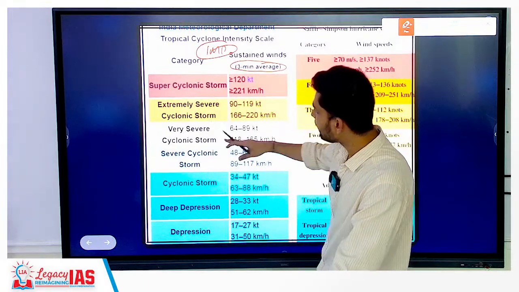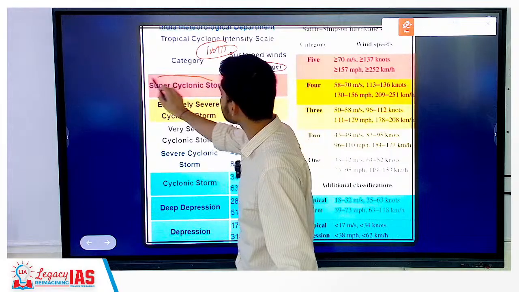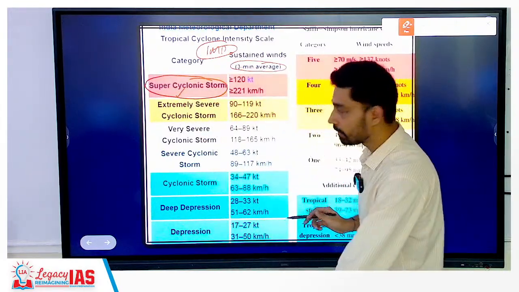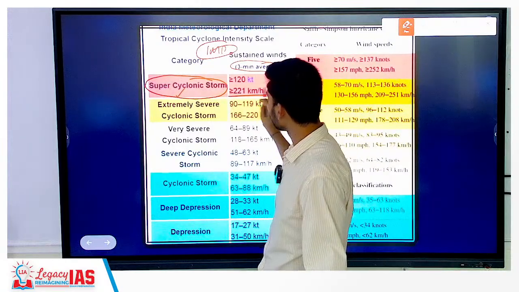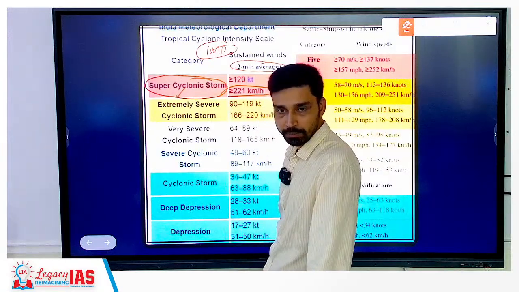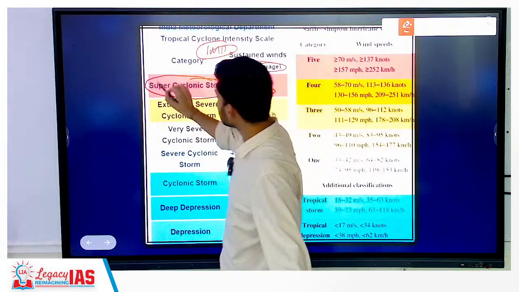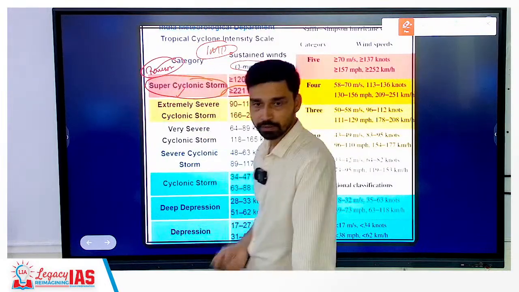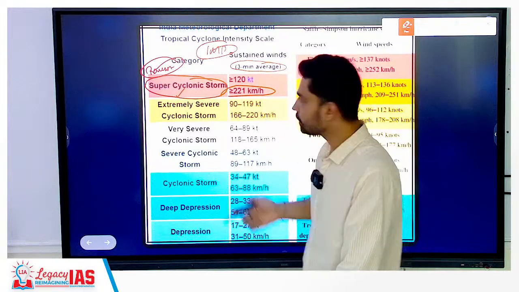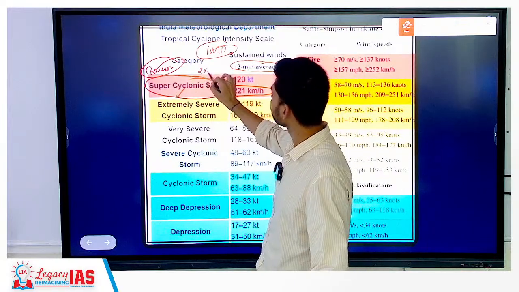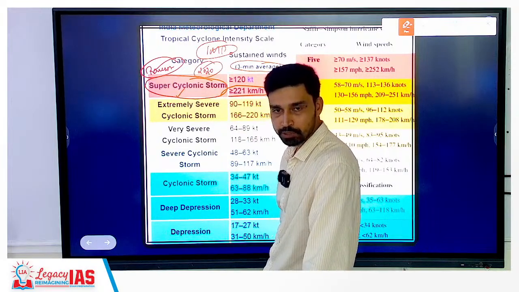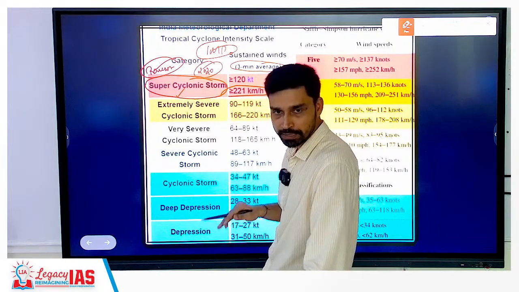So you have various categories. The severest of these is what you can call a super cyclonic storm. That is when the wind velocity reaches what? More than 221 kilometers per hour. So this is something that we can refer to as the rarest type of cyclone. Last time India witnessed such a cyclone in which year? I told you it is 2020. Cyclone Amphan was the last super cyclone. After that we have not seen any super cyclone.